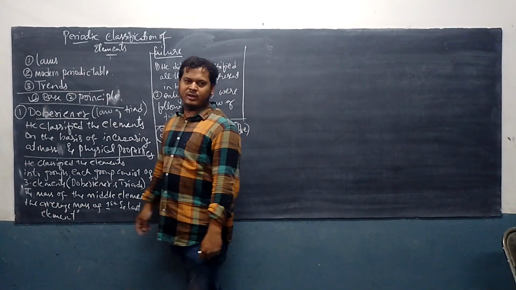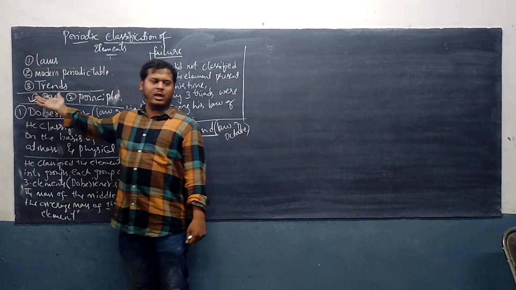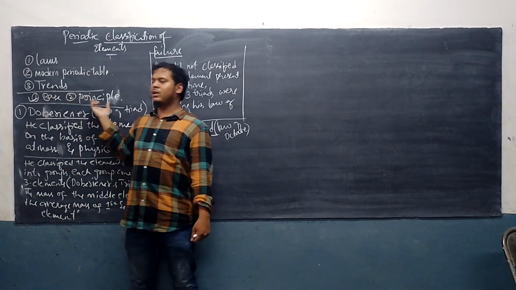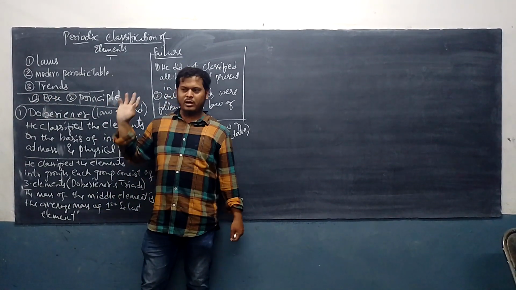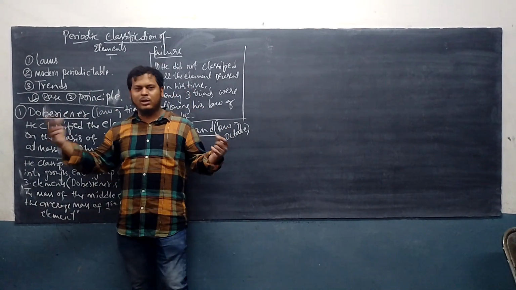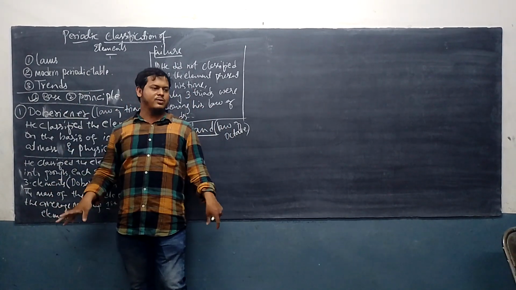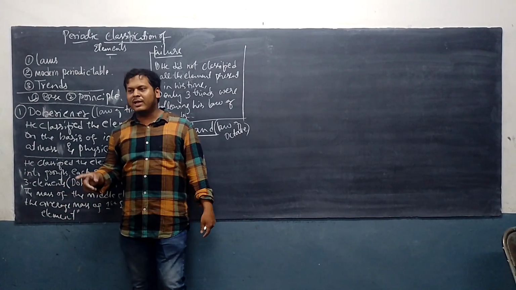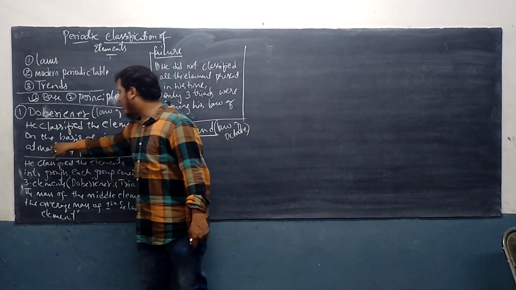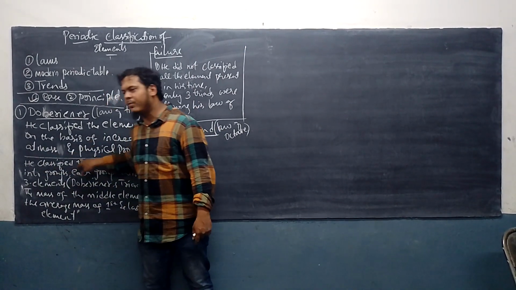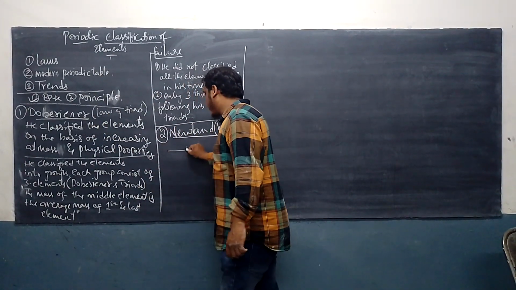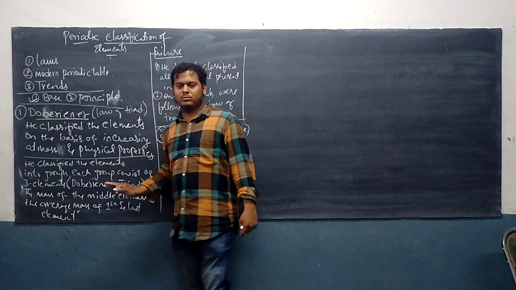Again he tried to classify the elements. Same thing, what does he have to suggest? First of all, he has to set one base. Second, he has to set one principle. Correct? So he copied the base. For example, all the schools are copying the base: in all the schools, classes are divided on the basis of age. Same thing, he classified the elements on the basis of increasing atomic mass and physical properties. The base is copied completely as it is.